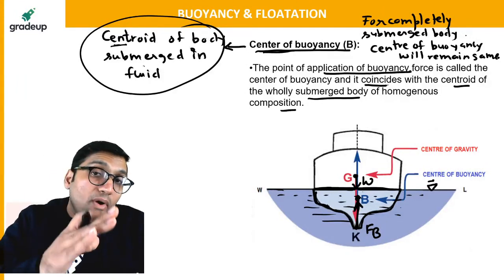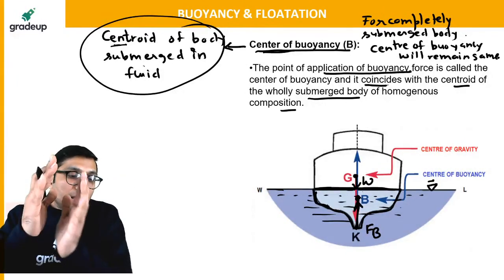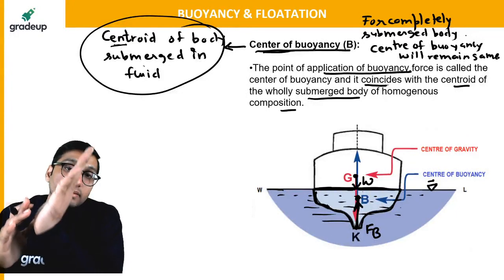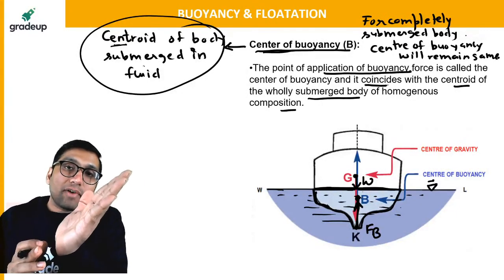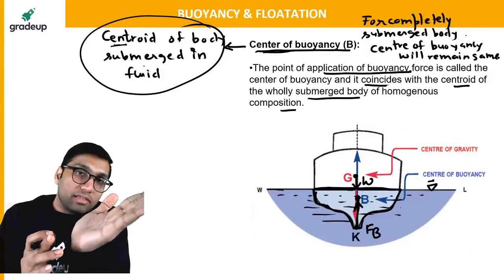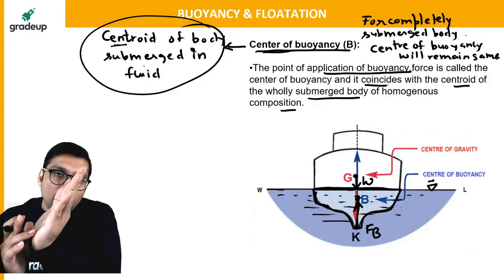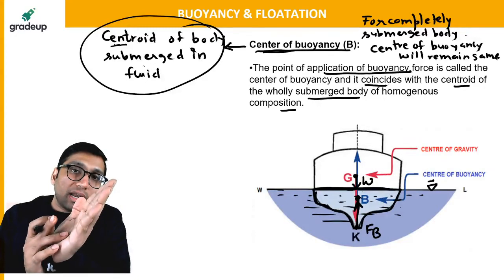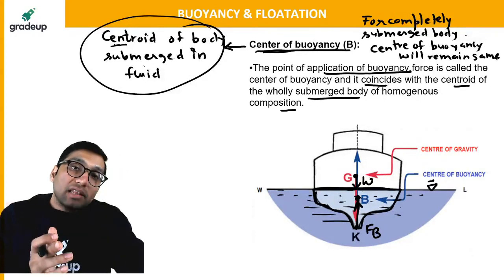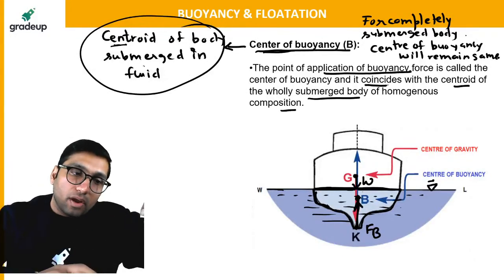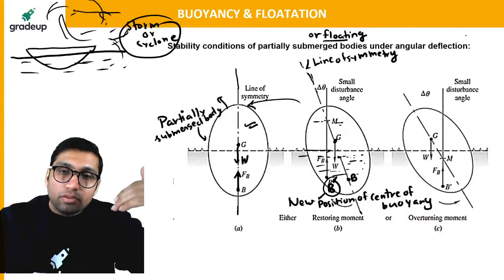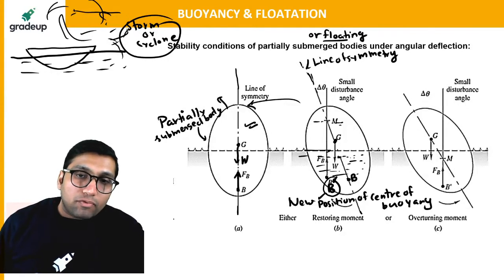But for a floating body or partially submerged body, when the body has some displacement, the center of buoyancy will also shift. Why? Because the amount of displaced fluid will change. The portion of the body inside the fluid will be changed now. Now some more portion of the body will be inside the fluid. So the center of buoyancy will change now. So this is a new position of center of buoyancy. From the new position of center of buoyancy, if I draw a line,